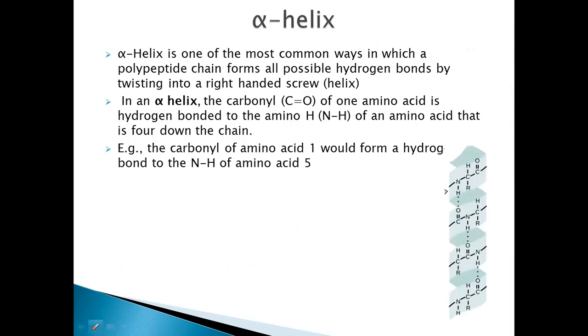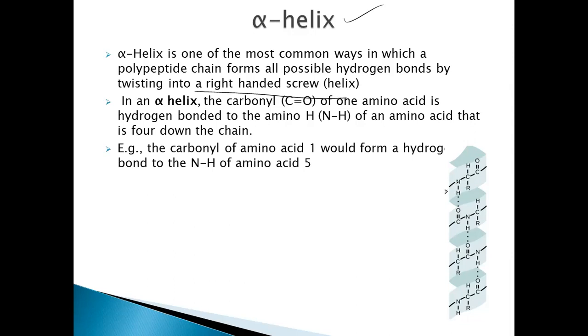First of all, let's look at what this alpha helix structure is. This is a polypeptide, a number of amino acids linked together to form a polypeptide chain. Here, the polypeptide chain can coil or twist in a right-handed screw. This is how the alpha helix is formed, by the twisting of the chain. So how can it maintain its shape? The amino acids are linked by means of CONH bonds.